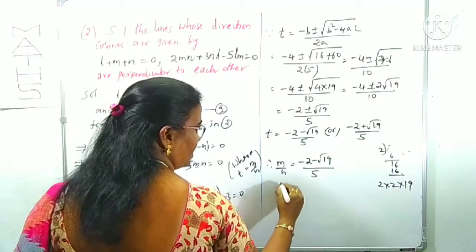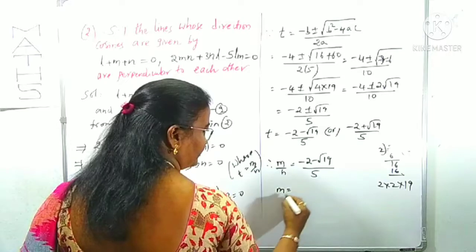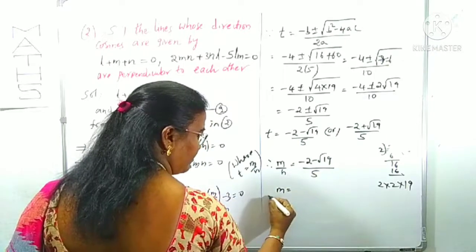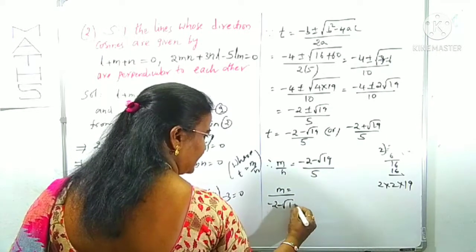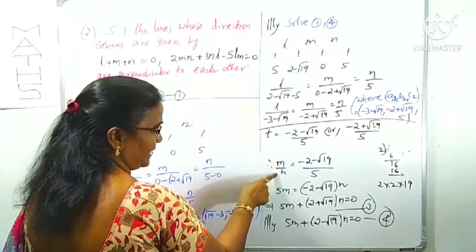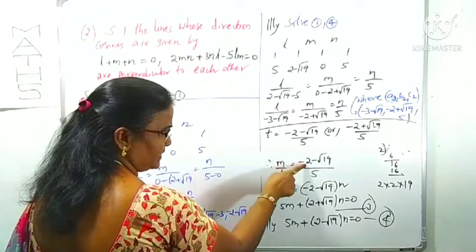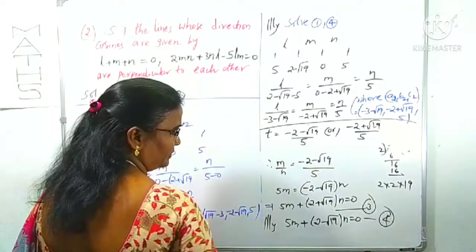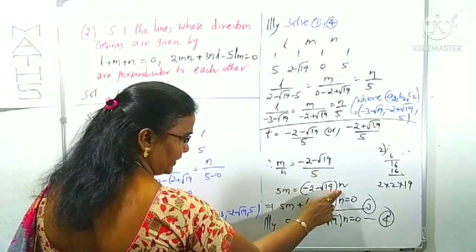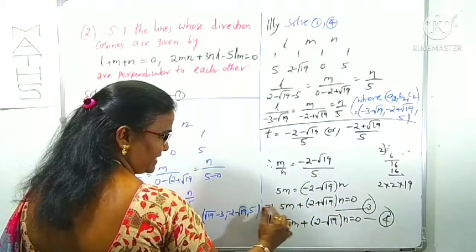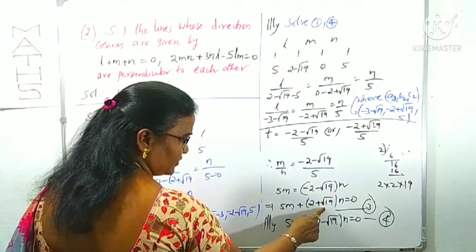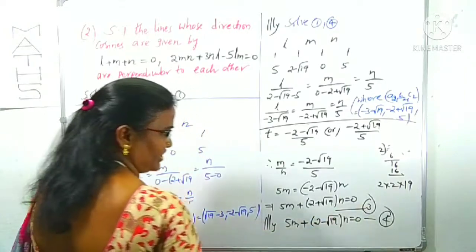So similarly m by n, we got m by n is minus 2 minus root 19 by 5 is one result. After equating, T is m by n, T is taken as m by n equals minus 2 minus root 19 by 5, one of the values. Taking the cross multiplication, 5m is equal to minus 2 minus root 19 into n. This I am also taking to the left side. Therefore 5m, minus of minus is plus 2, and plus root 19 into n is equal to 0. This is taken as equation 3.